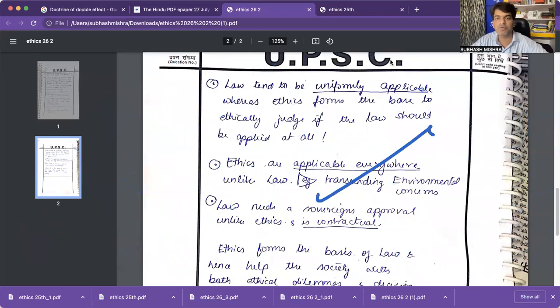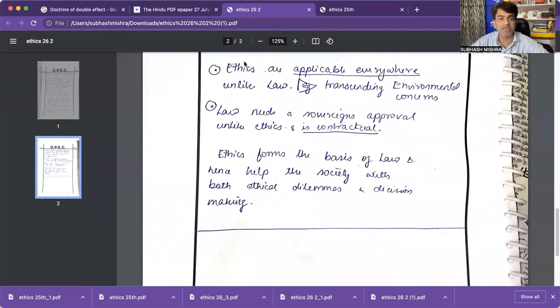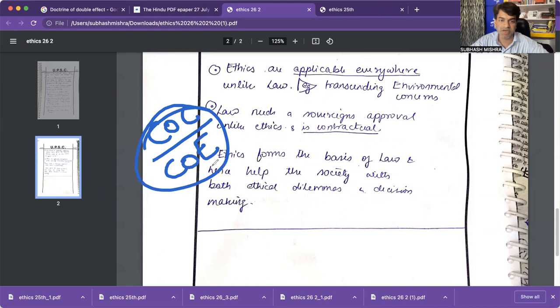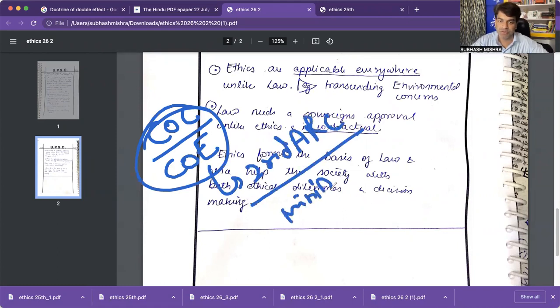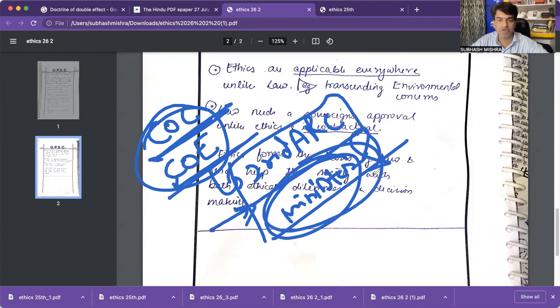So you should write about the commonality if you want to, but at the same time, you can come up with some examples which are the other way around, which are ethical but not legal, like code of conduct, code of ethics. The Second ARC says that ministers should be bound by a code of ethics and code of conduct. At present, there is no binding code of conduct and code of ethics for ministers. So what is this? This is ethical,